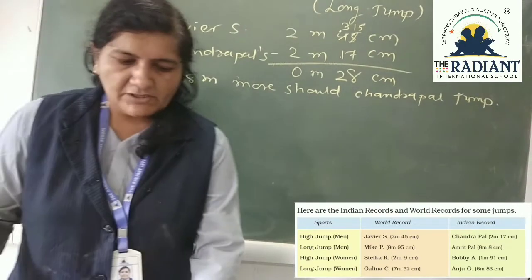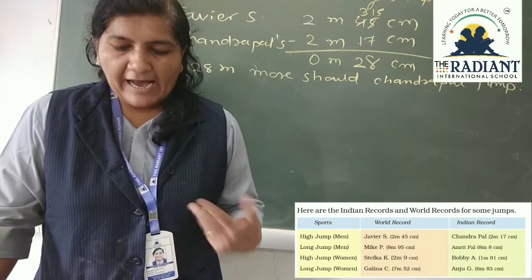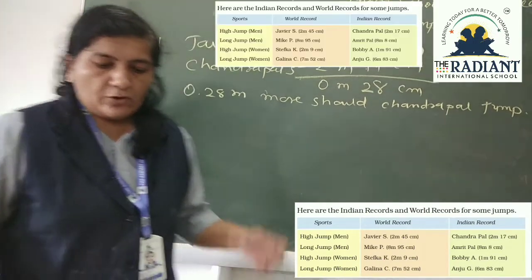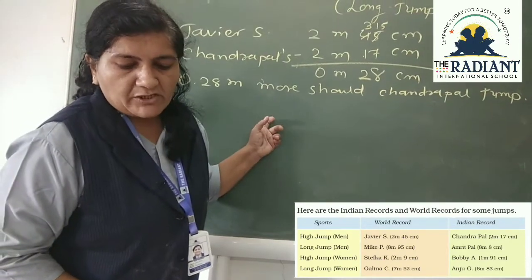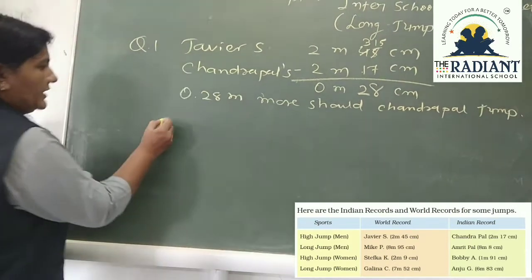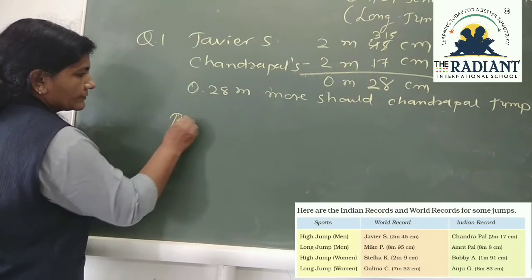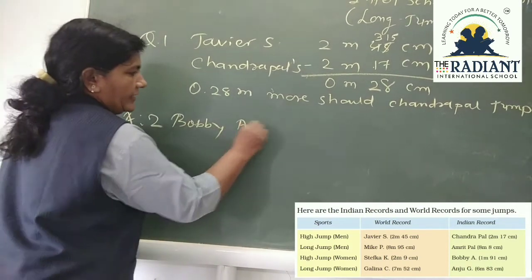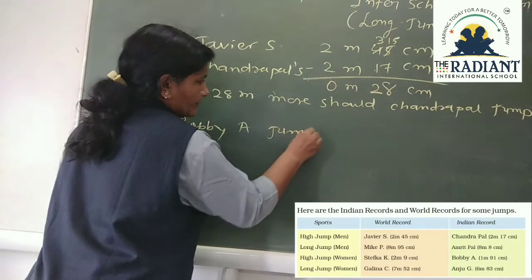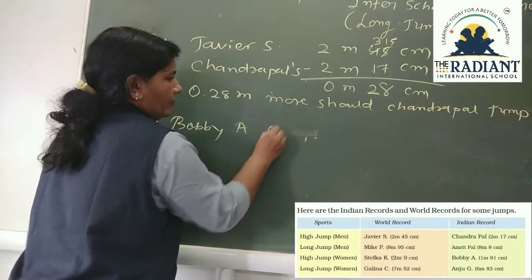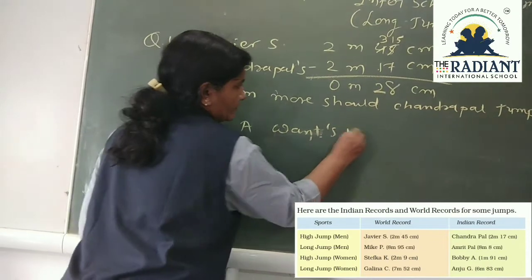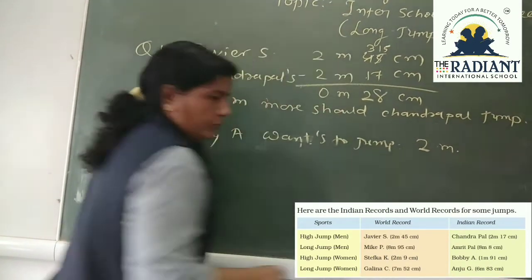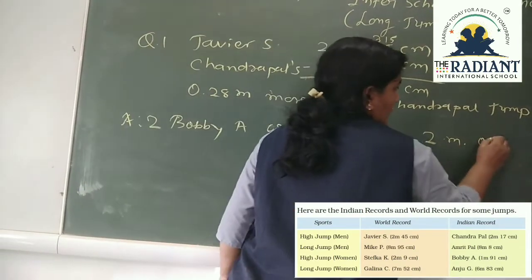Next question: how many centimeters higher should Bobby A jump to reach 2 meters? Bobby A wants to jump 2 meter, which is 0 centimeter.